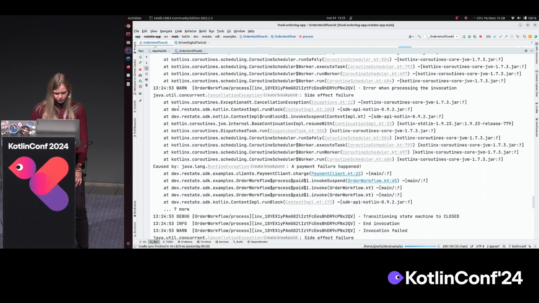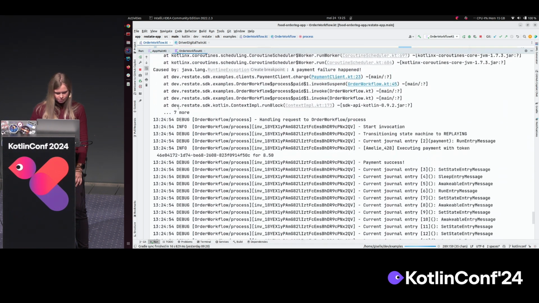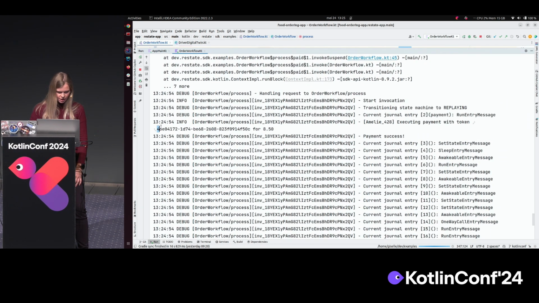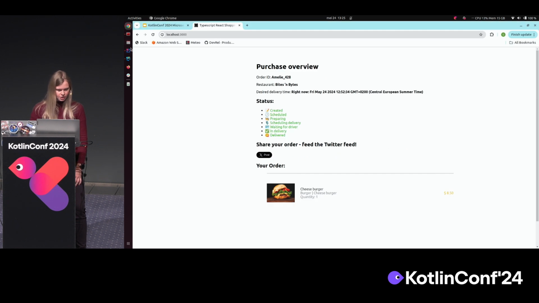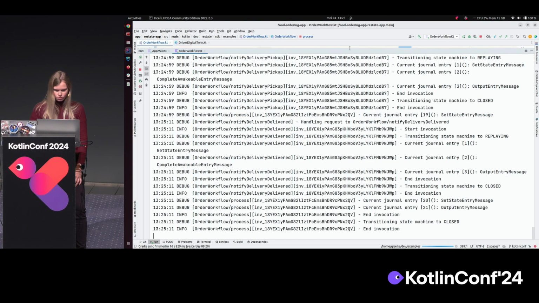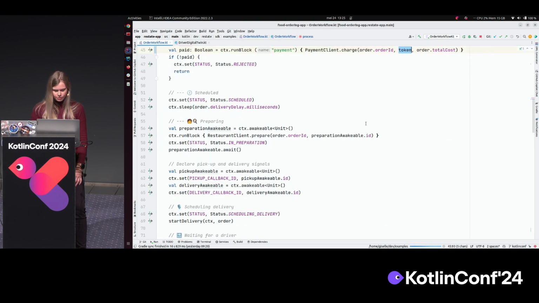And then if we look a bit further at where the retry is taking place, then we see that here it will try again with this same idempotency token. So what happened is it just got it from the log instead of generating a new one. And then the payment is a success, and then we continue our workflow. So all right, now that the customer paid, we can go over to the next step.